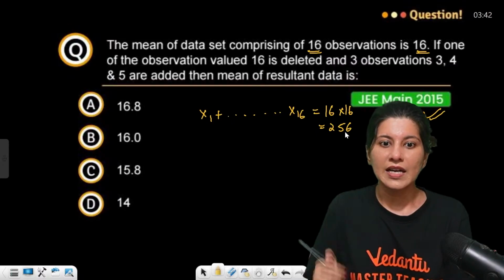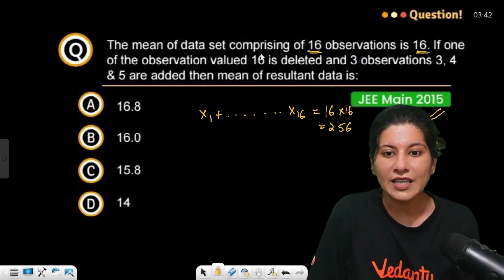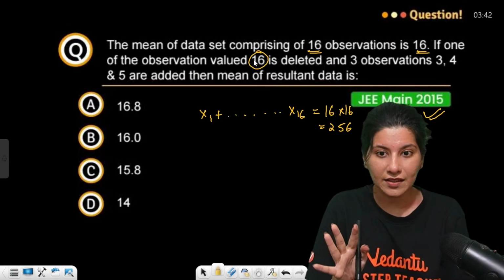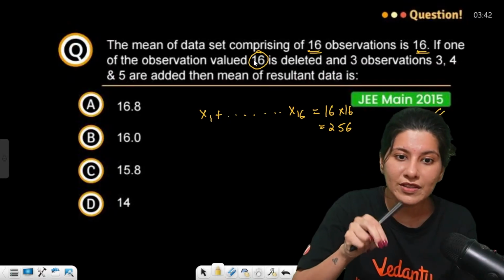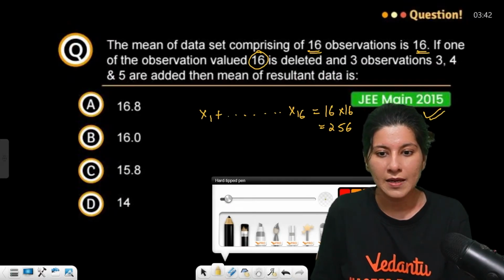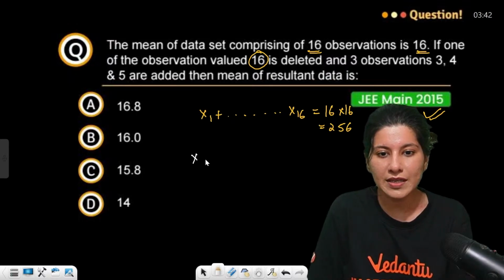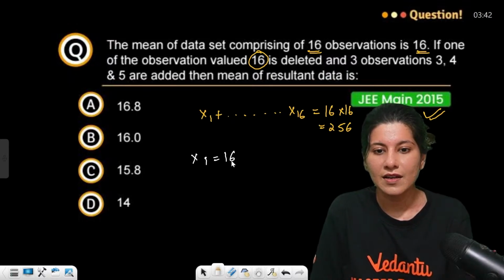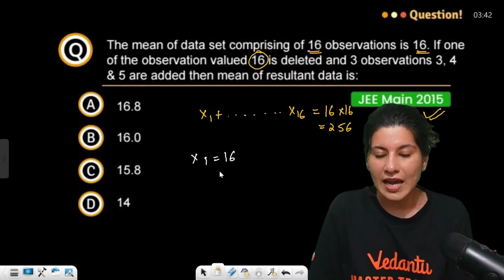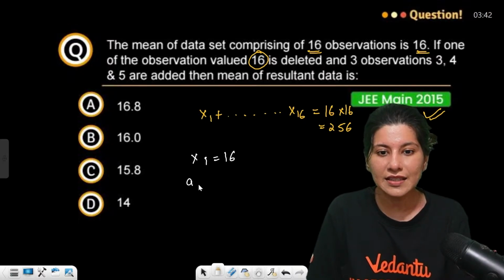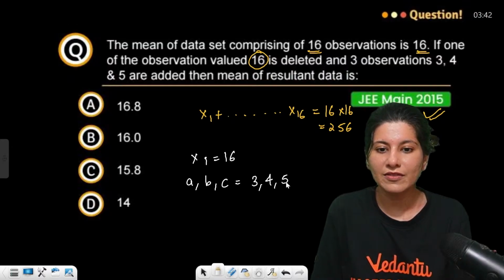If one of the observations valued 16 is deleted and 3 new observations are added. So let us suppose that this x1 was 16. We are removing x1 and instead of x1 we are adding 3 observations a, b, c which are 3, 4 and 5.